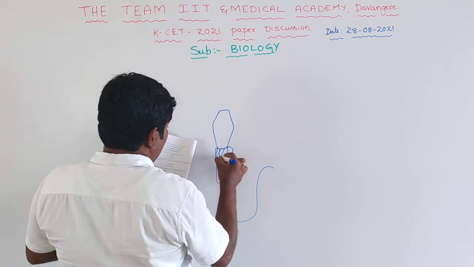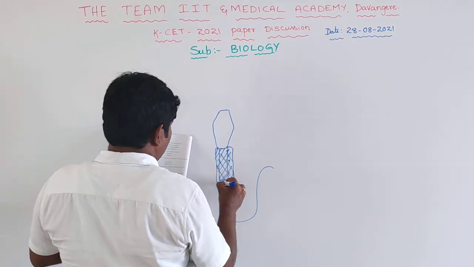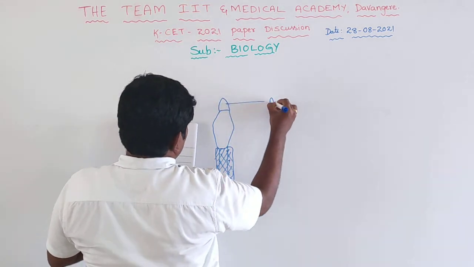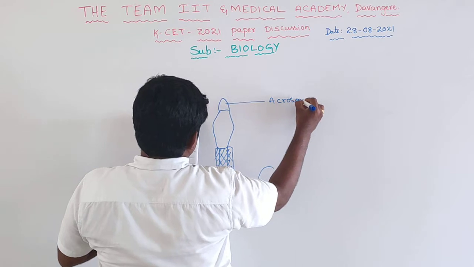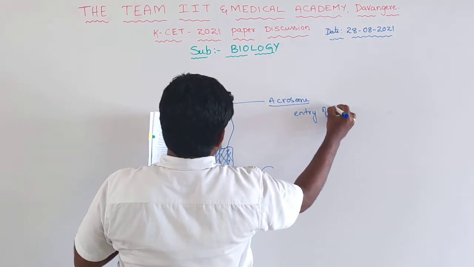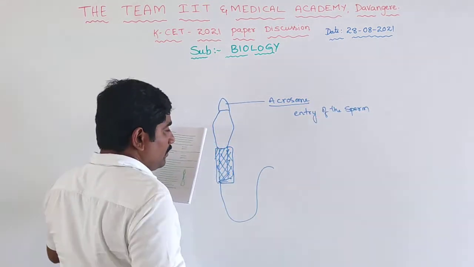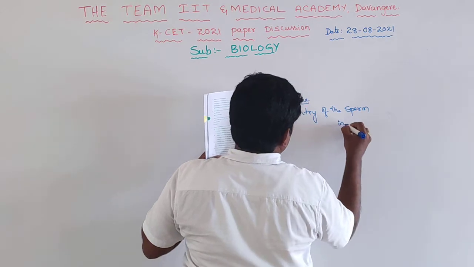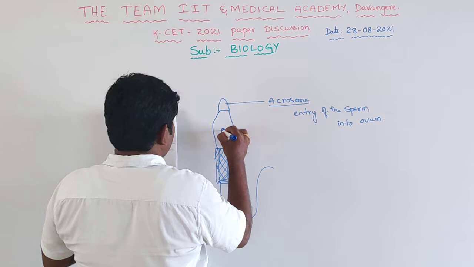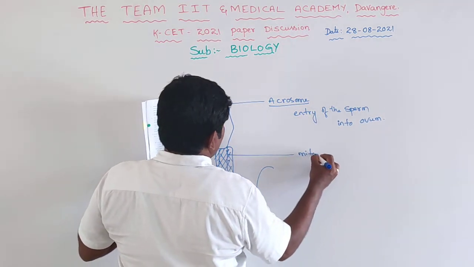The middle piece contains mitochondria, and this is the acrosome, which helps in fertilization, the entry of the sperm into the ovum. And this is the nucleus.